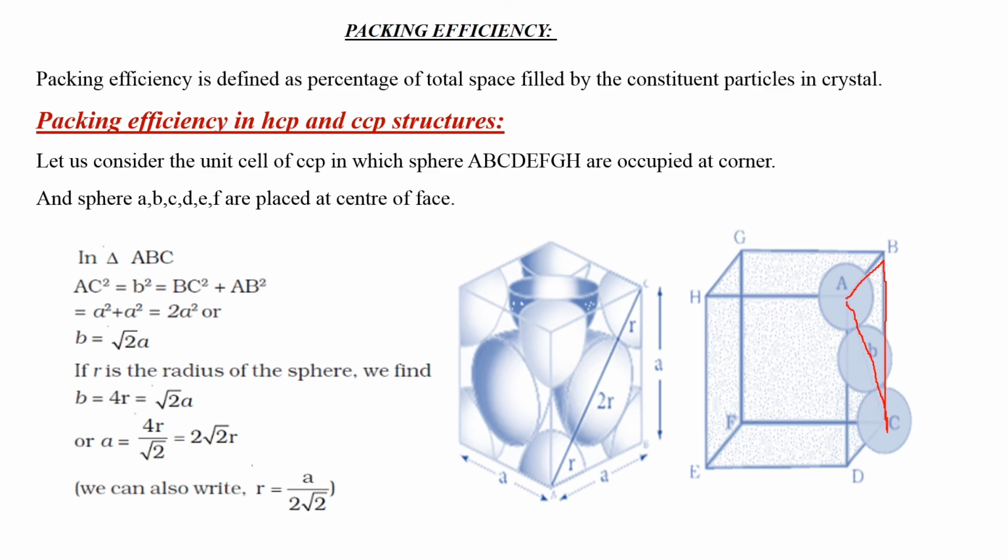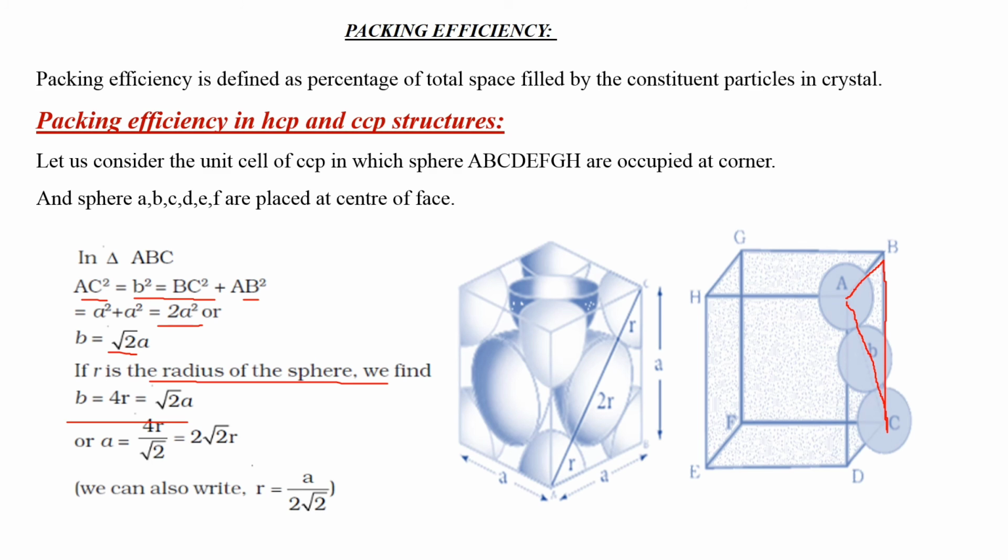In this triangle ABC, AC square is equal to BC square plus AB square. Now a square plus a square is equal to 2a square, or b is equal to under root 2 a. If r is the radius of the sphere, we will find b is equal to 4r, meaning under root 2 a.